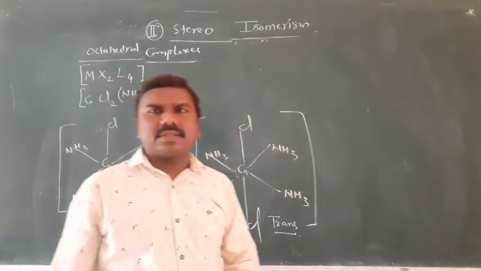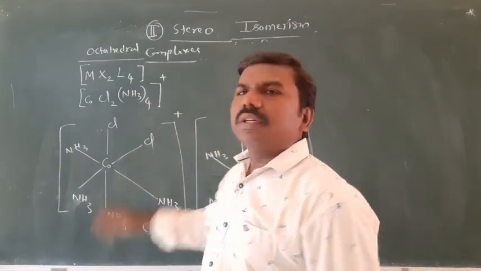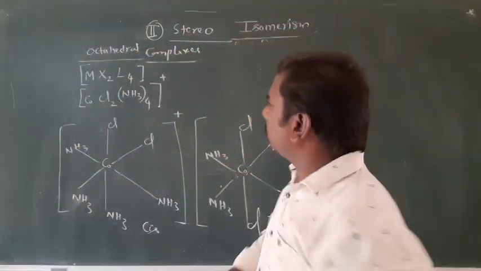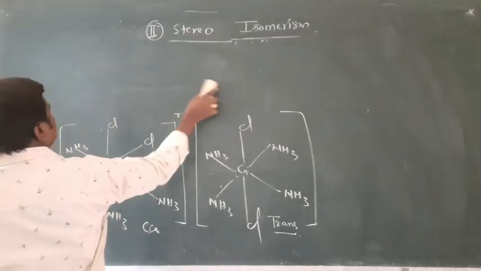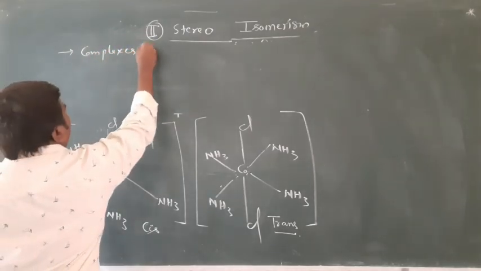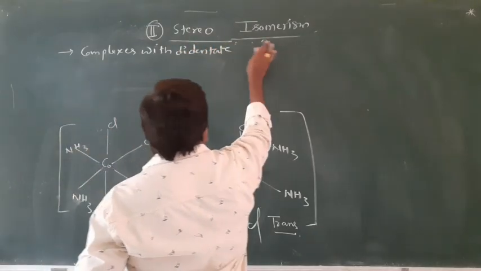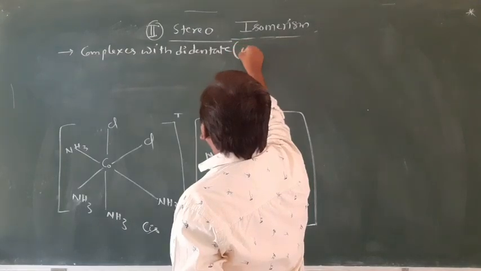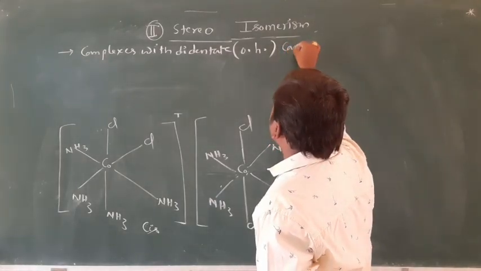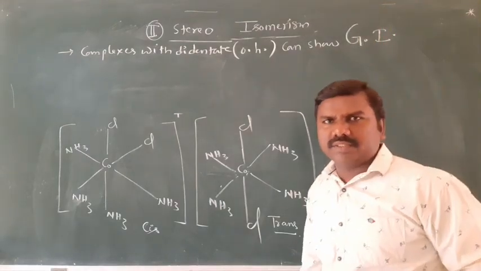But in some cases, even bidentate ligands also there. There also you can observe geometrical isomerism. Complexes with didentate ligands in octahedral complexes especially can show geometrical isomerism, right?